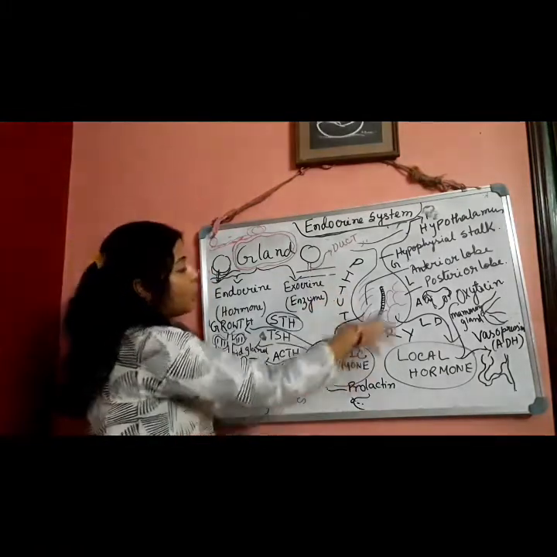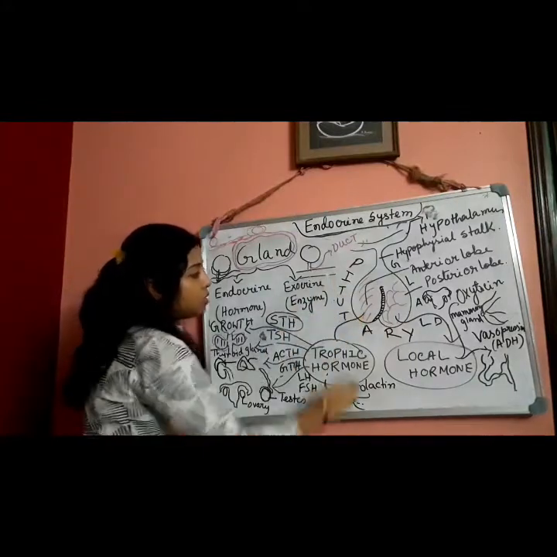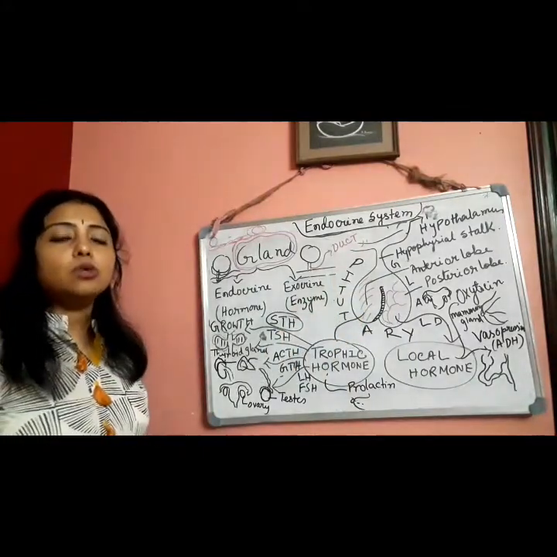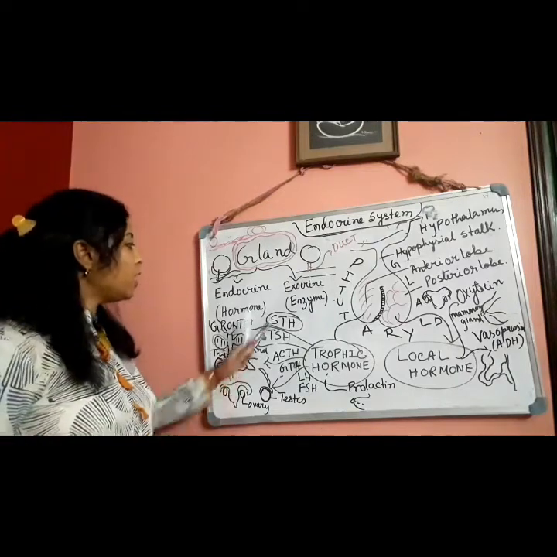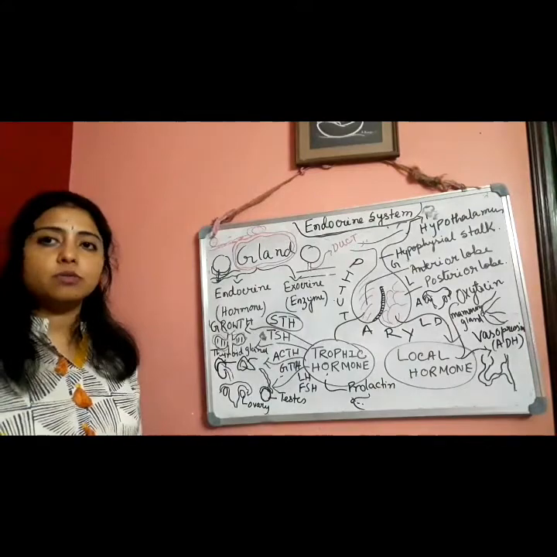So the hormones which are secreted from the anterior lobe of the pituitary gland to stimulate the secretion of other endocrine glands are known as tropic hormones. Clear?